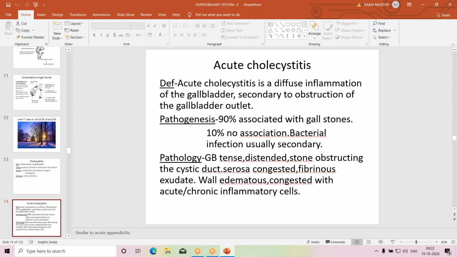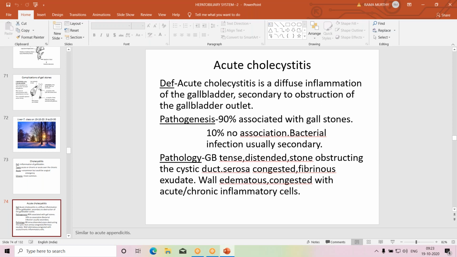So just like that, in 90% of cases, acute cholecystitis is caused by a stone obstructing the neck of the gallbladder or cystic duct. In 10%, there is no such association, and it is due to bacterial infection secondary to sepsis, burns, or other conditions.